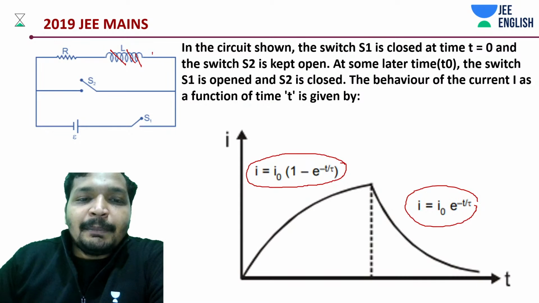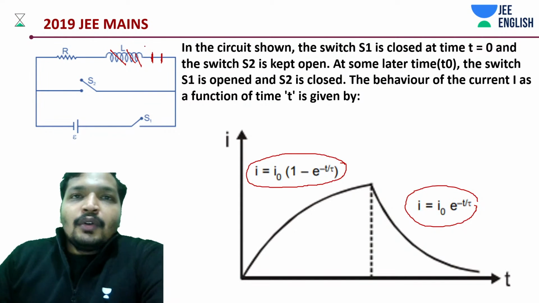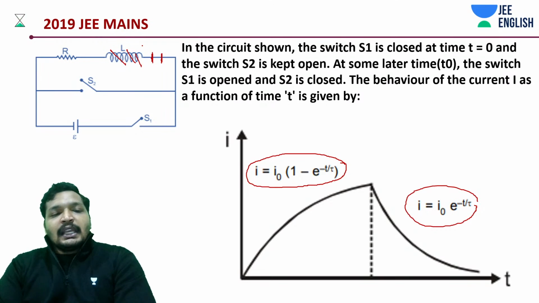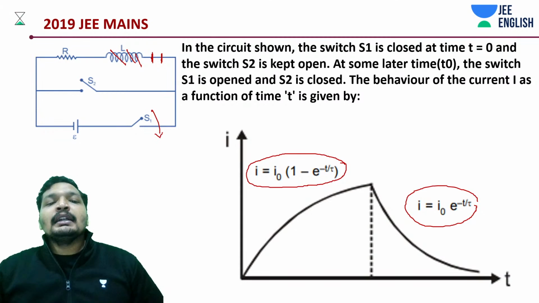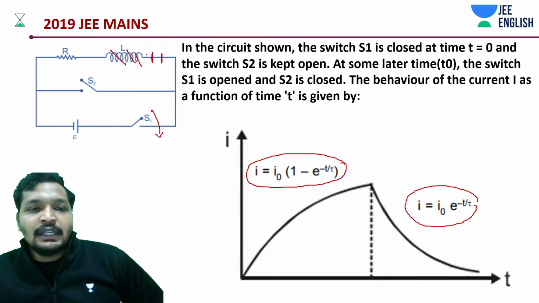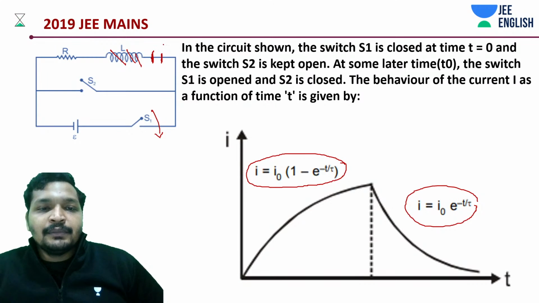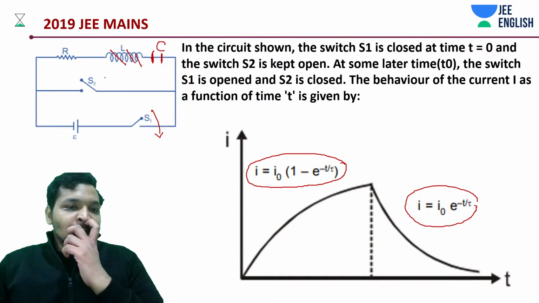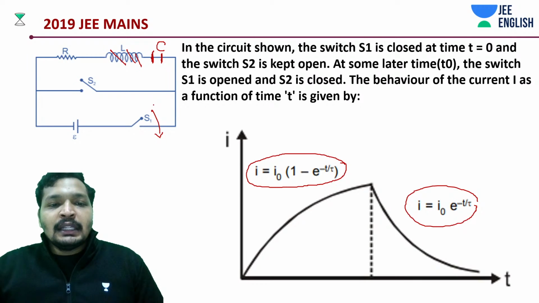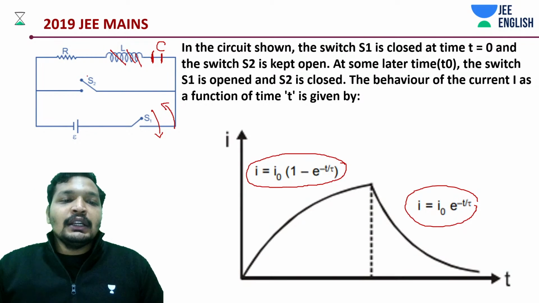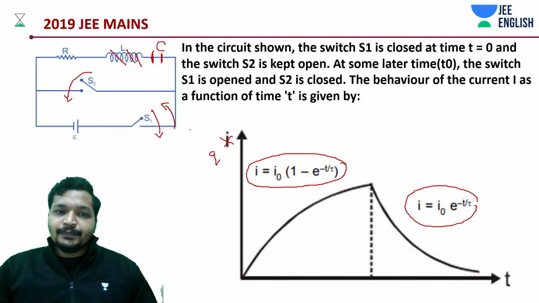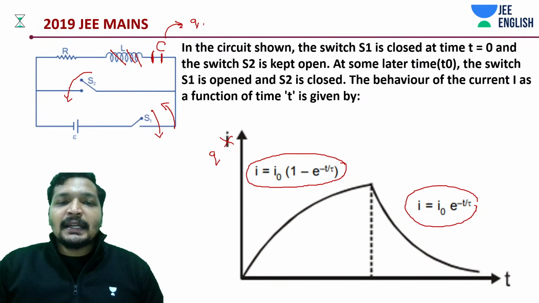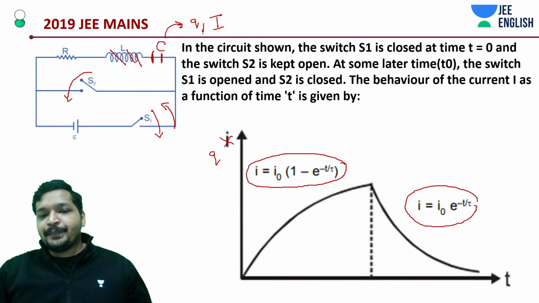Let's replace this with a capacitor, and you close the same condition. You close initially the switch S1, and if it's a capacitor, some charge growth is going to be there, and then you open the switch S1 and you close the switch S2. Instead of I, it will be Q, and the graph would look very similar for the capacitor. But there could be another situation, current graph.